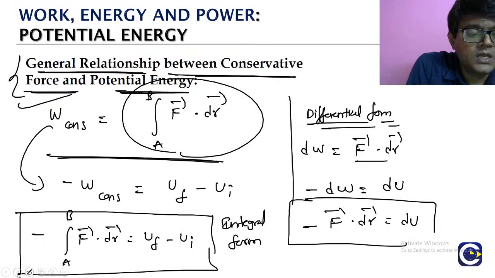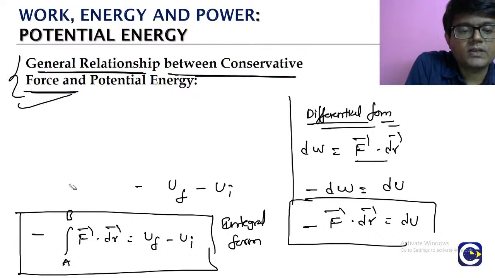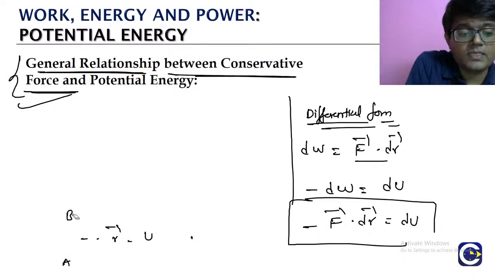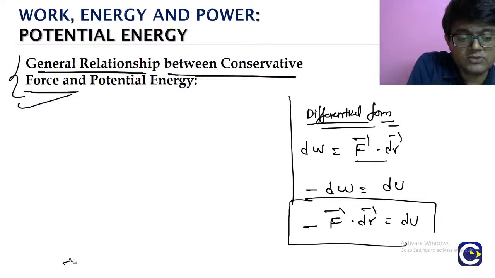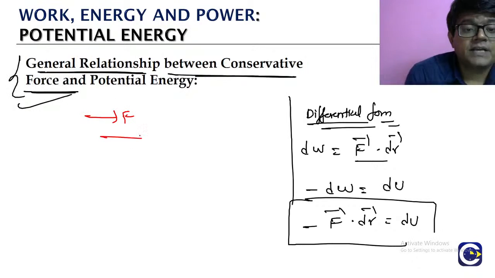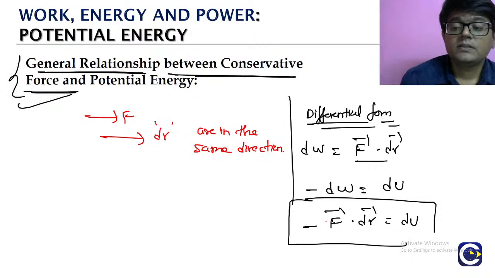Okay. Now here we will also discuss one special case. The special case is if the conservative force and the displacement or the motion of the body are in the same direction. So look at it. If you have the force and the displacement dr, both in the same direction, what will happen to this?